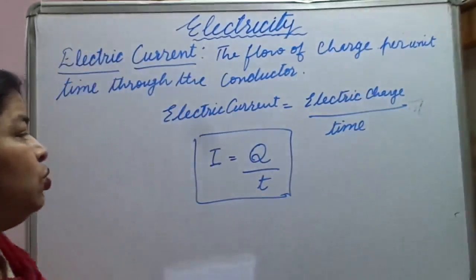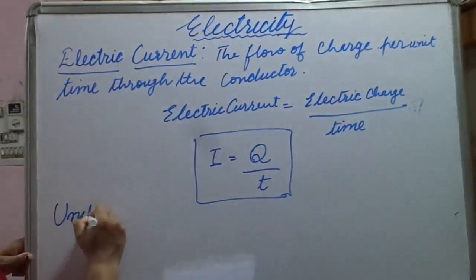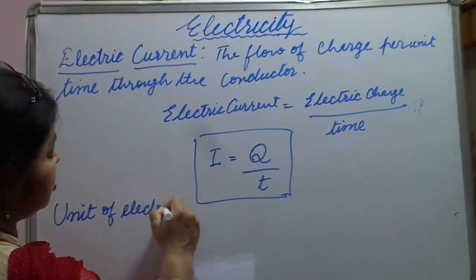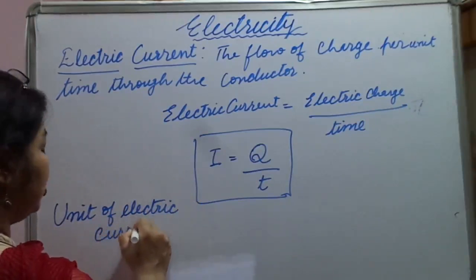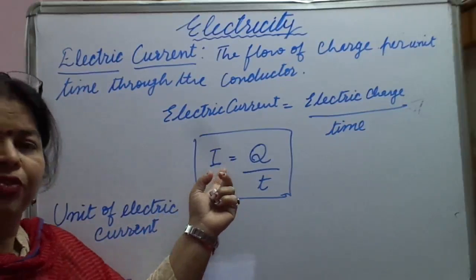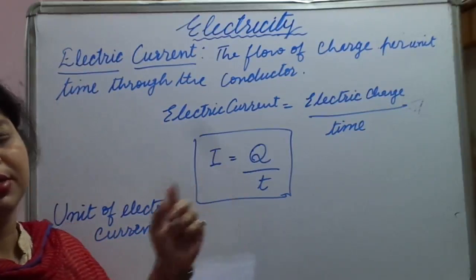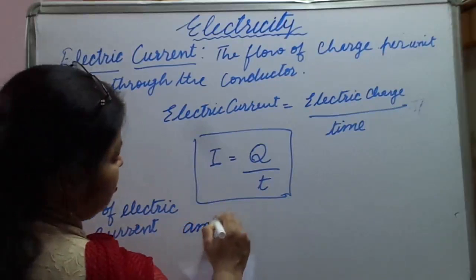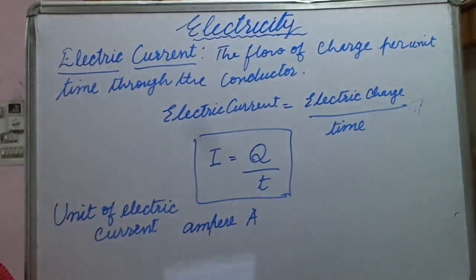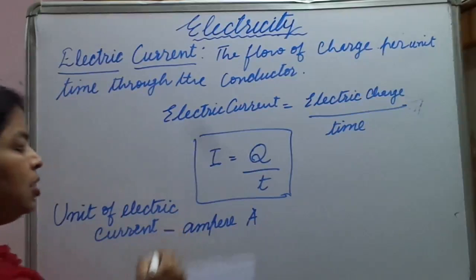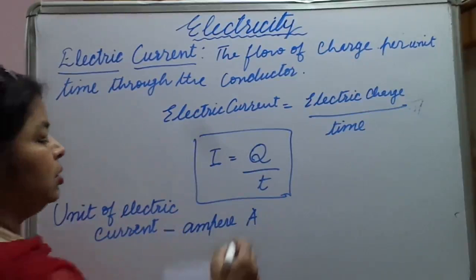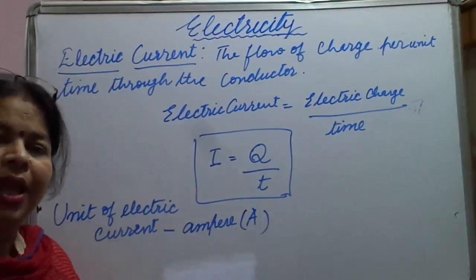Okay, now comes the unit of electric current. Like we measured charge in coulombs, in the same way, what is the unit of current? It is amperes, A-M-P-E-R-E, denoted by capital A. The unit of electric current is measured in amperes.